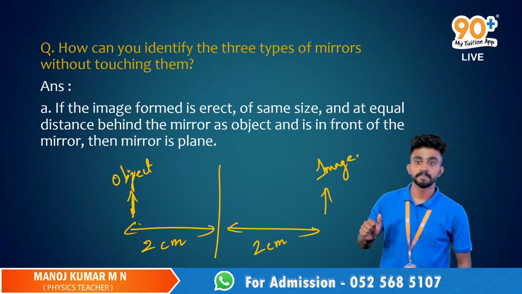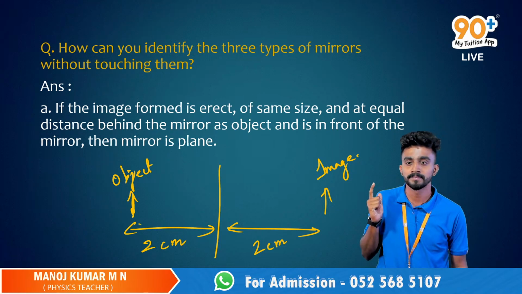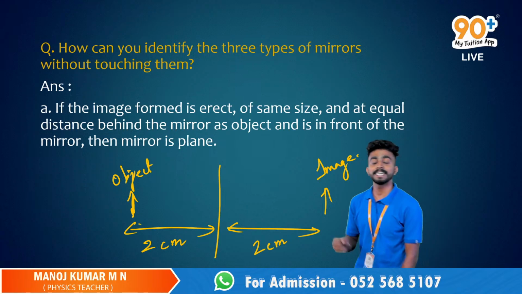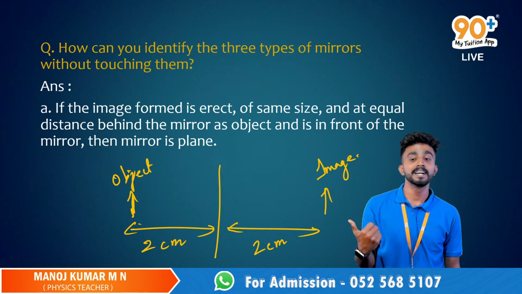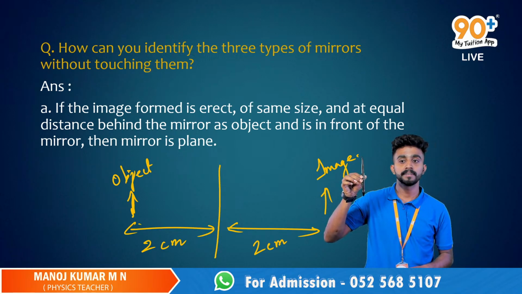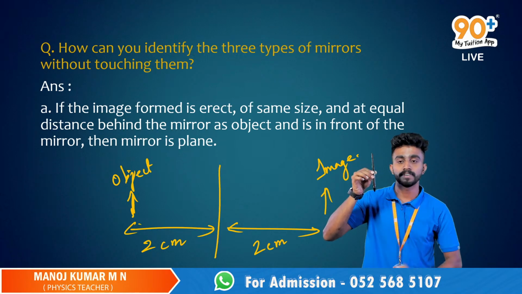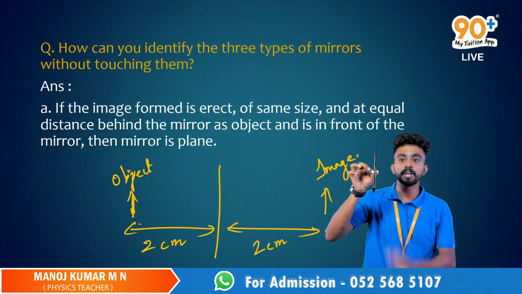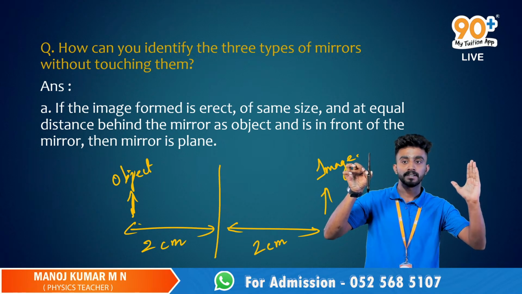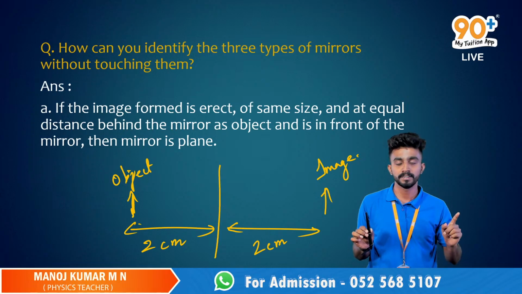So Regin, are you there? Are you listening? Yes, sir, I can hear you. So Regin, in the case of a concave mirror, if you are keeping the object at the center of curvature, what will happen? Sir, you'll get the same. We'll get the image exactly at the center of curvature itself, right? So what will be the object distance from the mirror? It will be same as the image distance from the mirror, right?